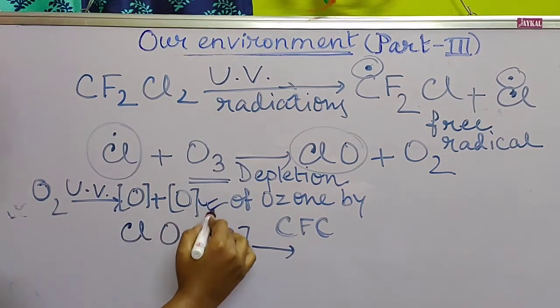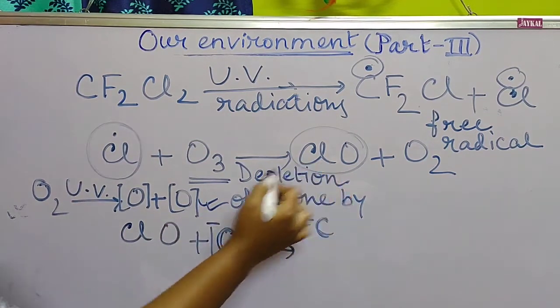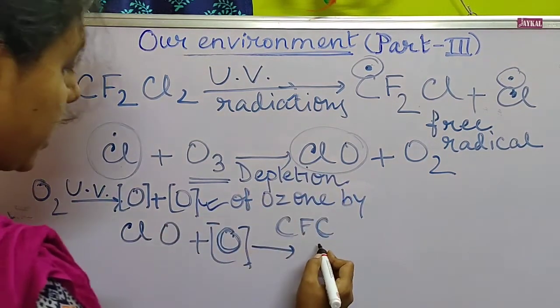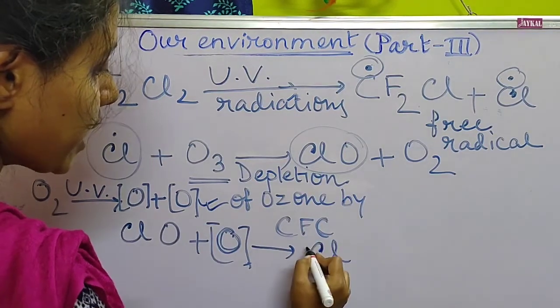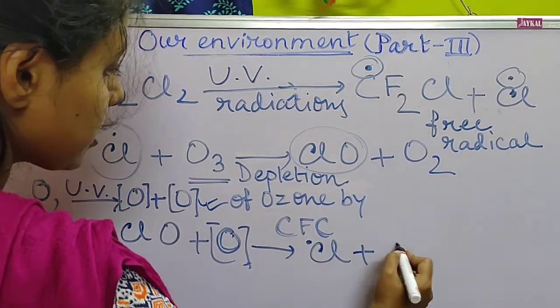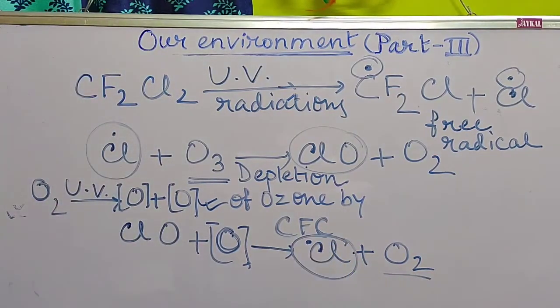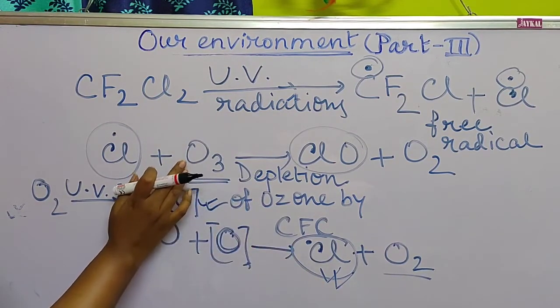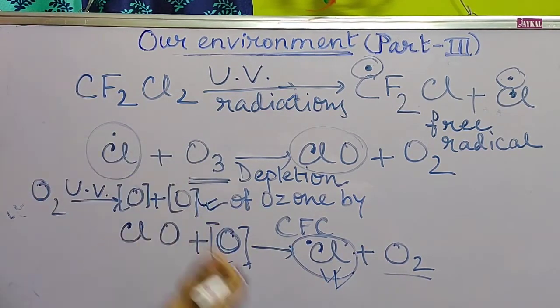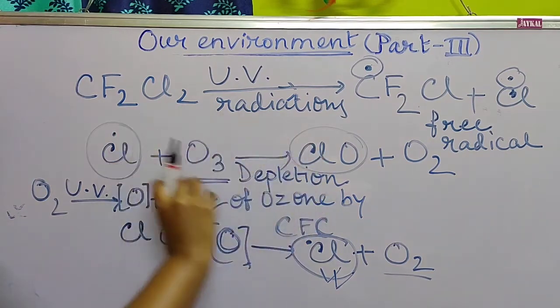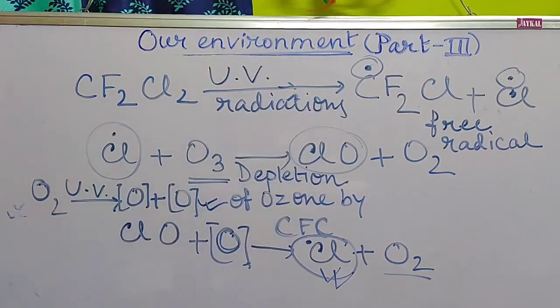So if that oxygen atom reacts with this chlorine monoxide, it will again make a free radical of chlorine plus O2, oxygen gas. This free radical of chlorine is highly reactive, so again it will attack another molecule of ozone. So the breaking of ozone by CFC will continue. In this way, depletion of the ozone layer takes place.